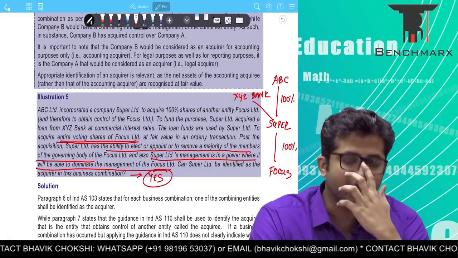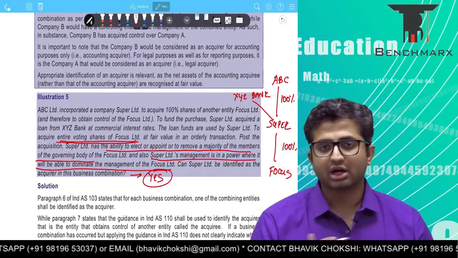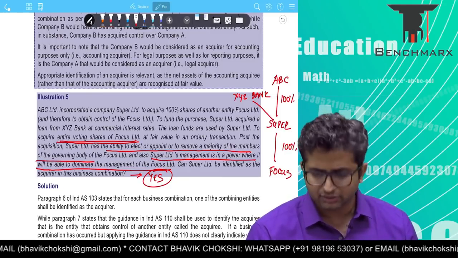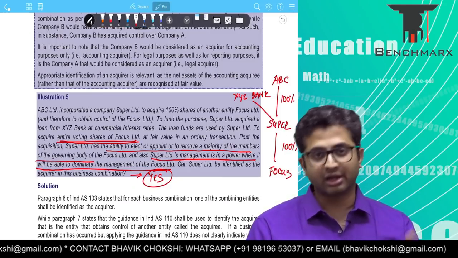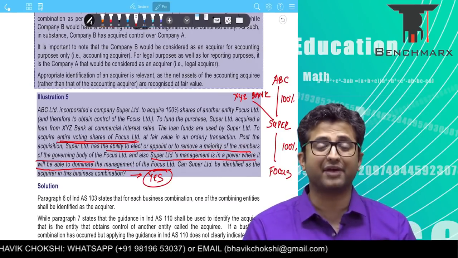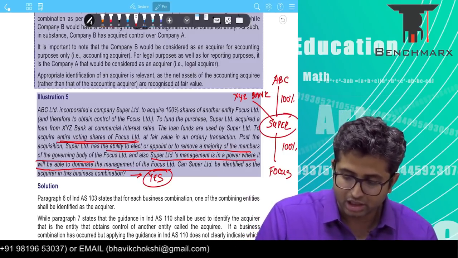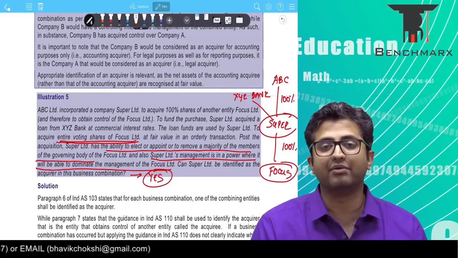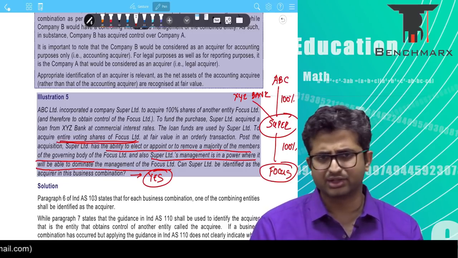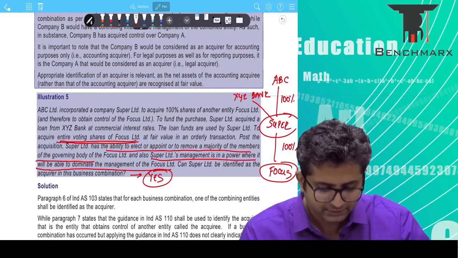How do you define an acquirer? An acquirer in a business combination acquires control over the investee. Control is acquired if you have power to direct relevant activities, among other things. With the fact that I own the entire voting rights, with the fact that I am able to dominate the management, with the fact that I can appoint or remove a majority of the board, Super Limited clear-cut has power over Focus, and hence Super Limited is quite clearly taken as the acquirer. A very, very simple illustration, nothing much to focus over here.